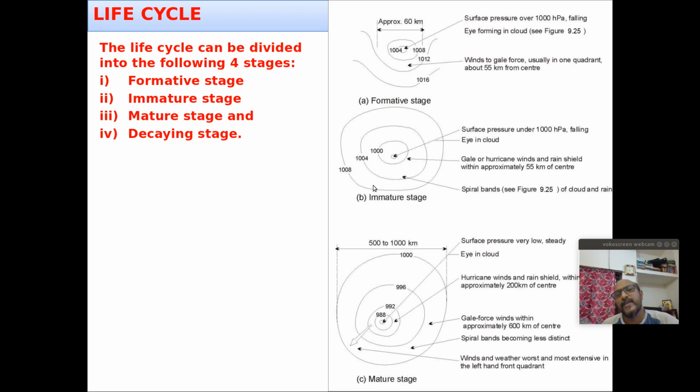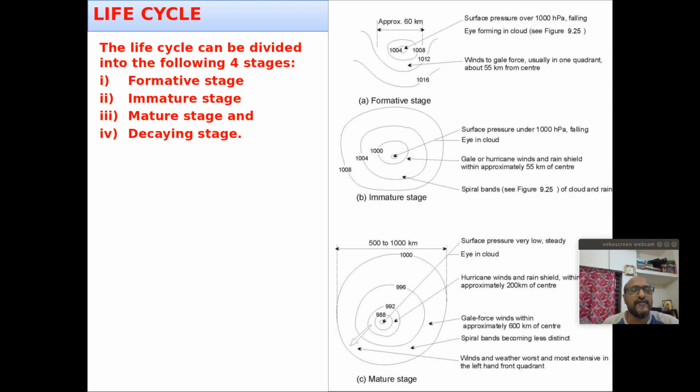We have studied the life cycle of thunderstorms, but here the cyclone also has to go through different stages of development. The only difference is that a thunderstorm will form, mature and decay by producing rain, going through 3 stages of development.